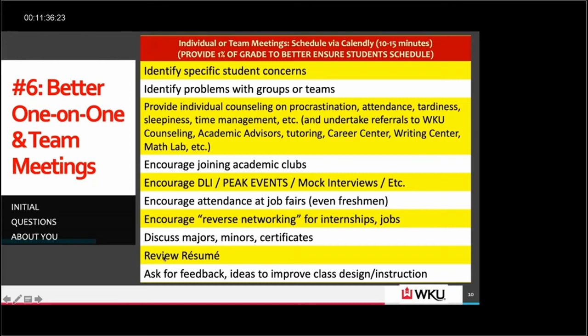Another great thing is reviewing their resume or getting them to the Career Center to have their resume reviewed by the professionals there, and asking for feedback. A lot of times at the end of these meetings, ask what ideas do you have that might improve how the class is designed, how the instruction's going, something along those lines. So a lot of things that you can do with this information.